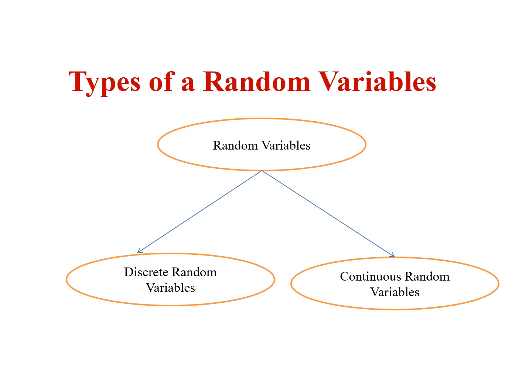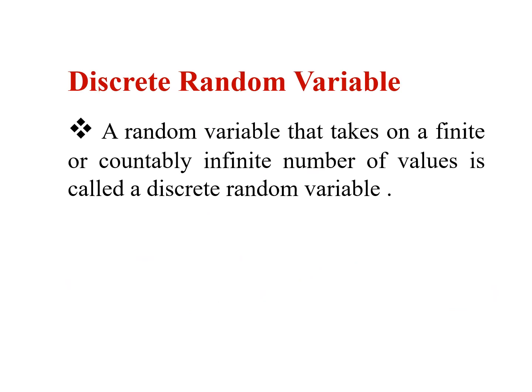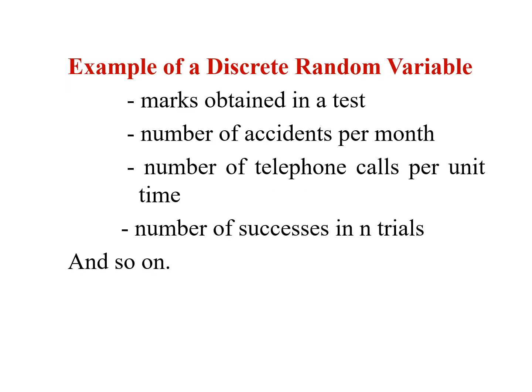There are the following types of random variables. First one is the discrete random variable and second one is the continuous random variable. A random variable which takes on a finite or countably infinite number of values is called a discrete random variable.